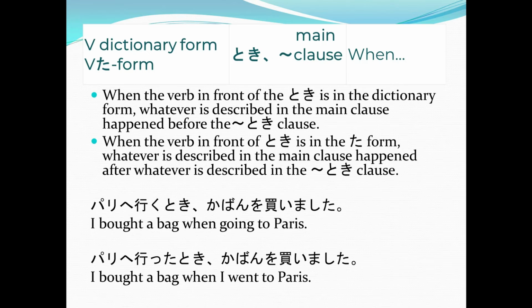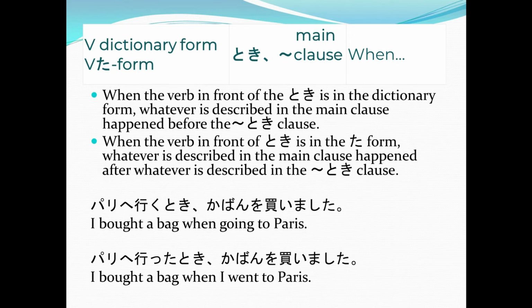So as I've said earlier, when the verb in front of the toki is in the dictionary form, like in our example, iku toki, whatever is described in the main clause happened before the toki clause. So meaning, in this first example, the buying of the bag happened before the speaker went to Paris.